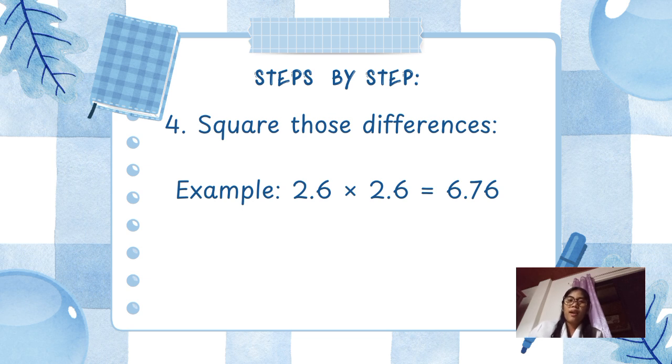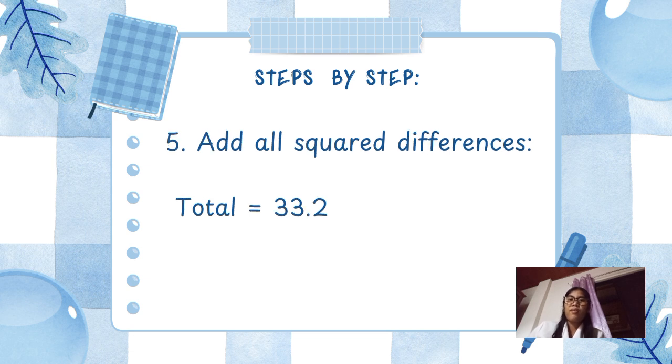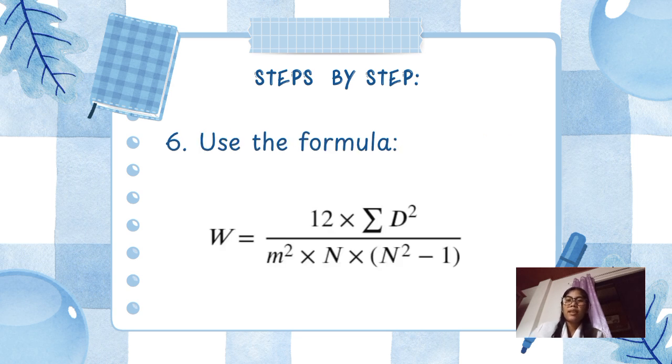And then, the fifth step is we need to add all squared differences. So, we got the total of 33.2. And then, yung last step naman is gagamitin na natin ngayon yung Kendall's coefficient of concordance formula.